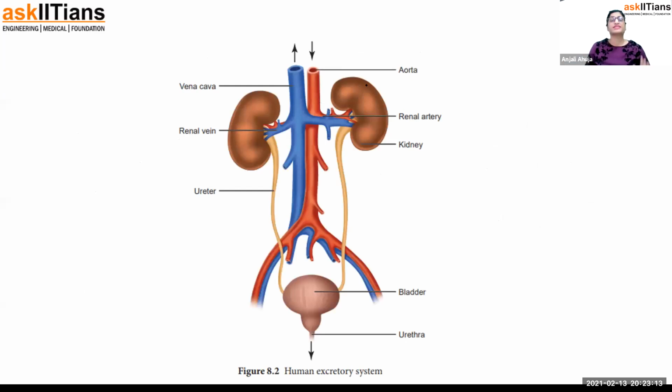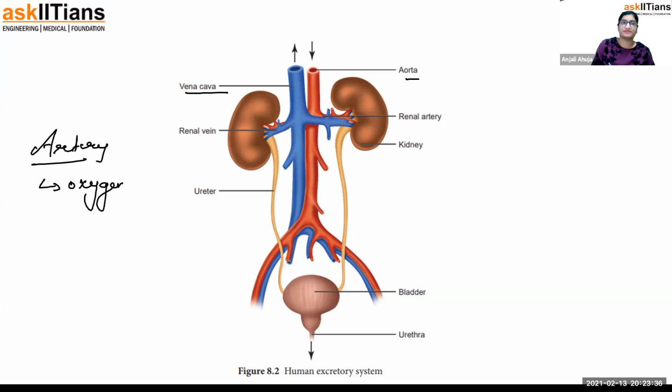As you see, this is the basic excretory structure. You must have been seeing it since your 6th grade, but it is time to understand it in a clear way. So basically, this is the aorta, the red one. Obviously, red indicates oxygenated blood and blue indicates deoxygenated blood. One thing you have to understand: an artery consists of oxygenated blood plus the waste product, nitrogenous waste.